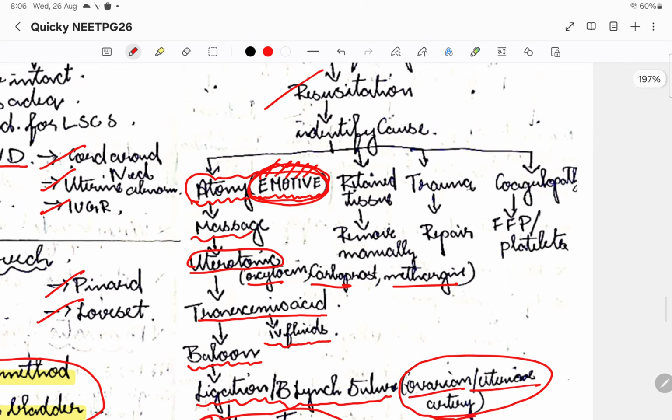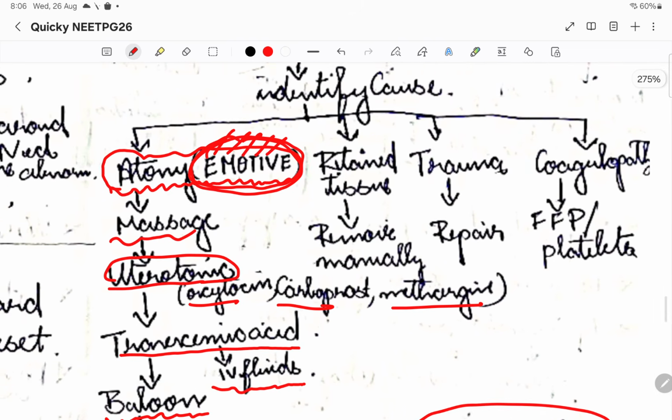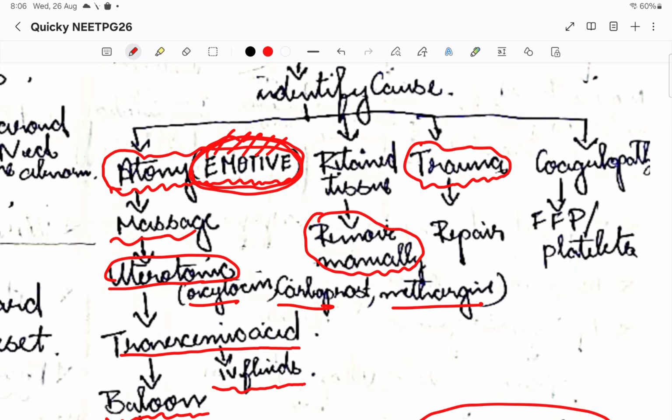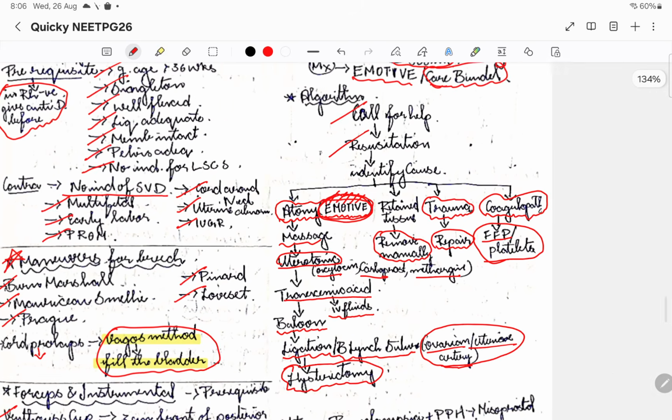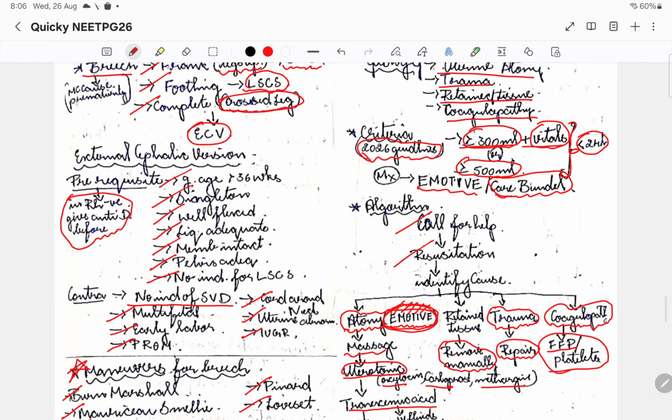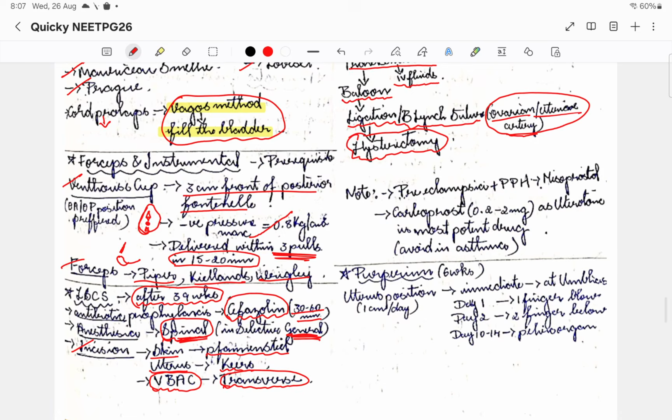Then coming to retained tissue, we are going to go for manual removal of that retained tissue. If trauma has happened during the delivery and it is leading to PPH, that is when we go for the repair. If it is a coagulopathy that has led to this PPH, we are going to go for fresh frozen plasma or platelet infusion. So this is the basic management that we do for PPH. Please remember the E-motive thing.